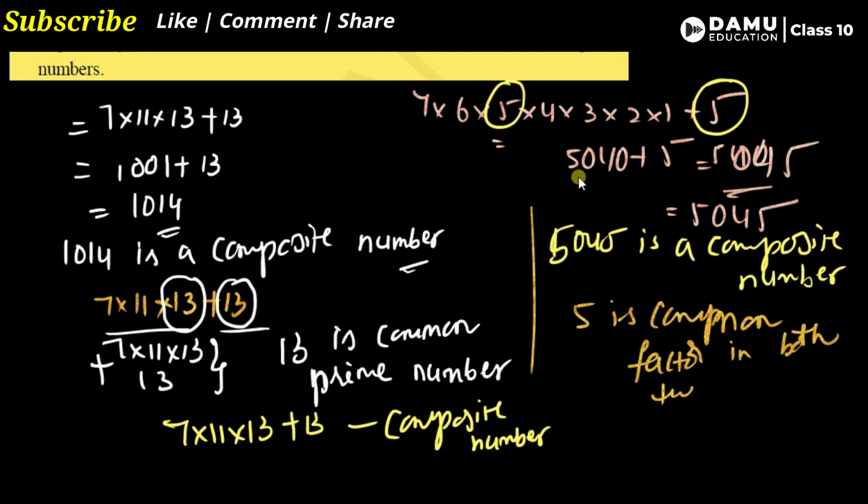For that it is a composite number. Like this we need to find it. Whether we are doing addition or subtraction, with prime numbers or other numbers, if there is a common factor in both the terms, then it is a composite number.